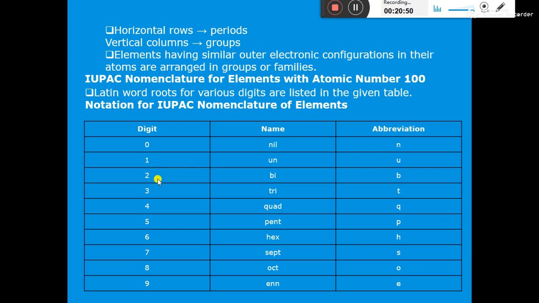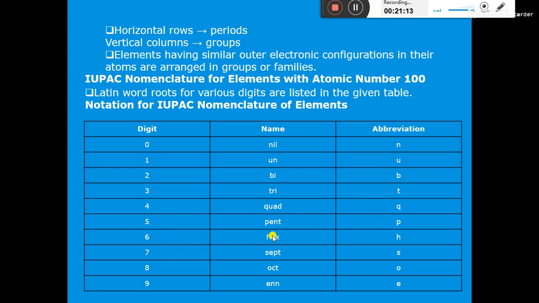If 2 is the digit in the atomic number, we write bi, and the abbreviation is small b. If 3, we say tri, and write small t. If the digit is 4, we write quad, and the abbreviation is small q. If the digit is 5, we write pent, abbreviation small p.